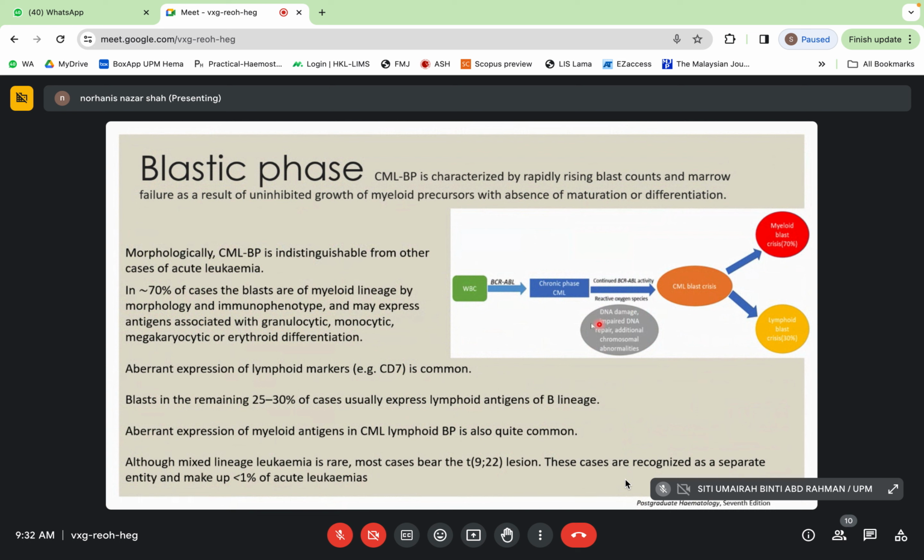This is just a diagrammatic representation of CML blast crisis, myeloblast and lymphoid blast, and BCR-ABL chronic phase of CML. But with continued activity without therapy, reactive oxygen species occur, such as DNA damage and additional chromosome abnormalities, which will lead to CML blast crisis.